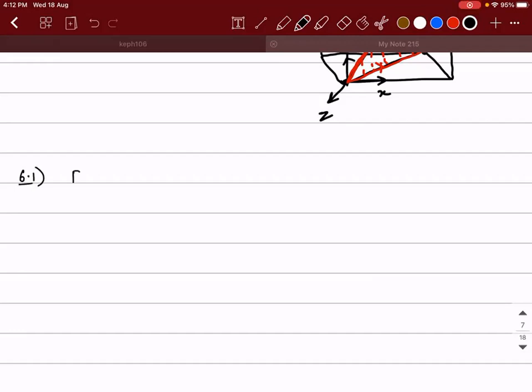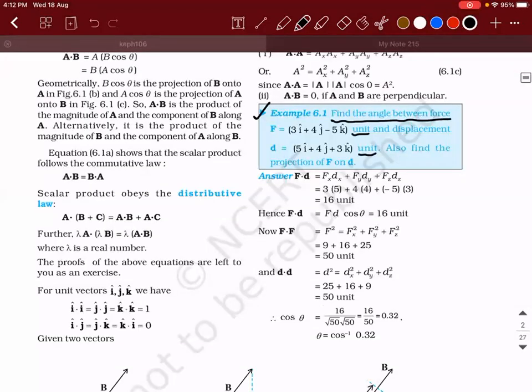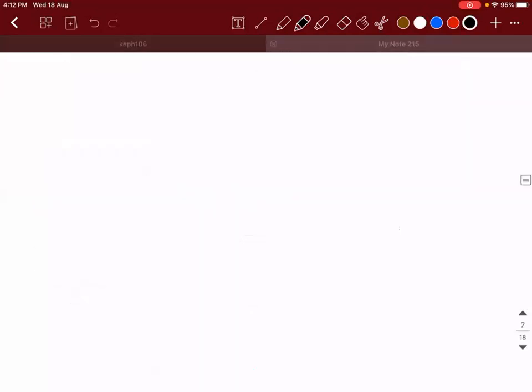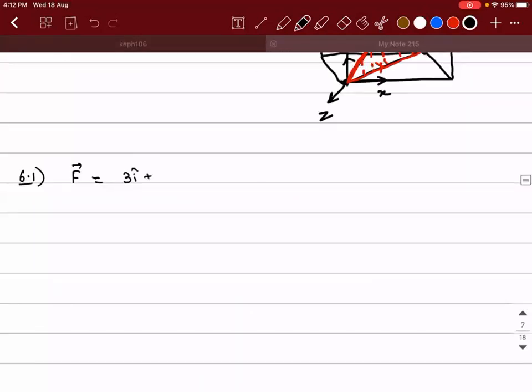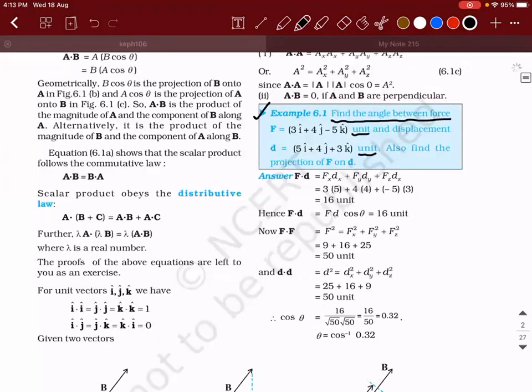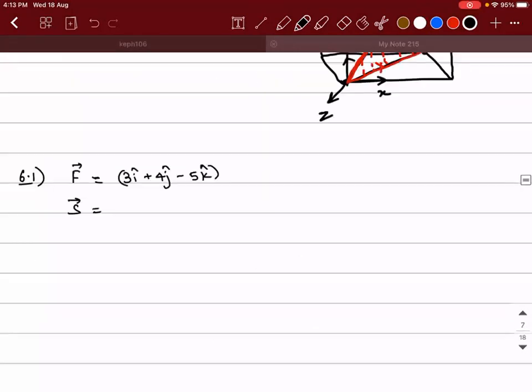So in 6.1, what is the F vector? If you have the textbook, look at it and tell me. 3i cap plus 4j cap minus 5k cap unit. And what is the S vector or D vector, whatever it is? 5i cap plus 4j cap plus 3k cap. Both are in some random unit. We need to find the angle between the F vector and S vector.